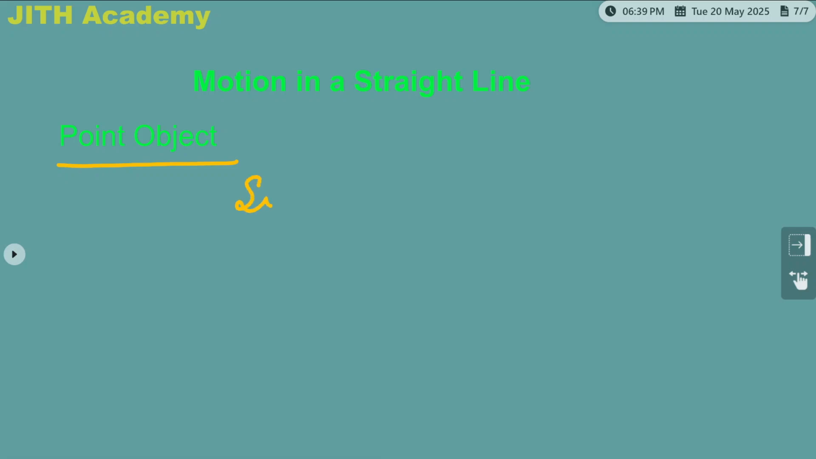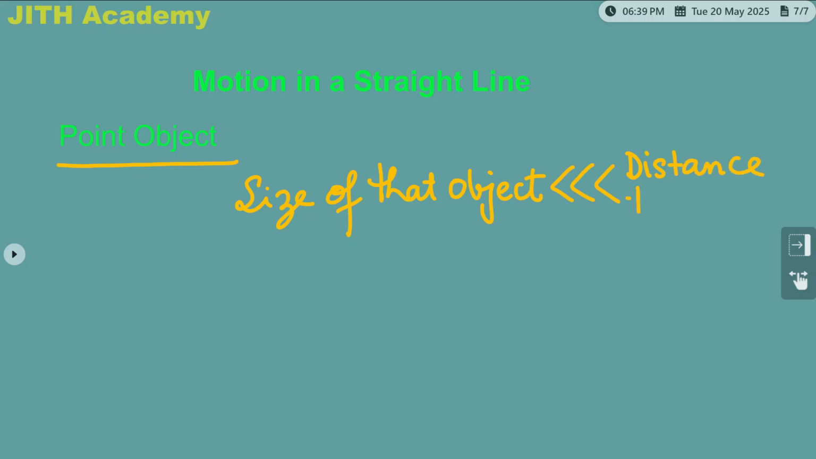If the size of that object is very much less than the distance traveled by that object, then I can say that object is a point object. Okay. I will take a simple example.